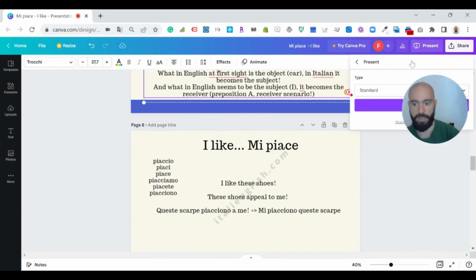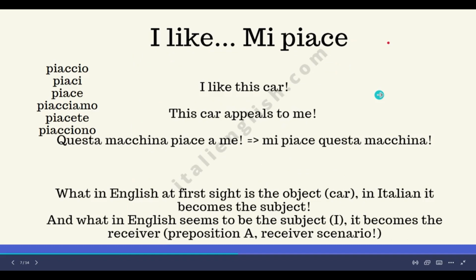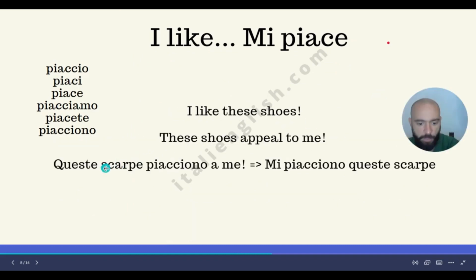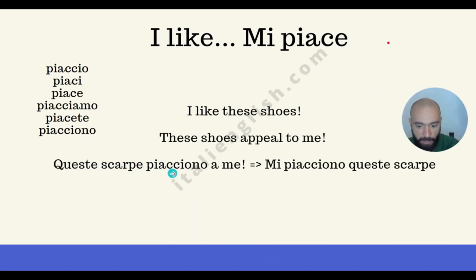If we take a look at my translation, we're going to have queste scarpe piacciono a me. Why piacciono? Because shoes is basically they, the third person plural, or sixth pronoun. Queste scarpe piacciono a me, which rephrased in quicker, smoother Italian is mi piacciono queste scarpe. Okay?